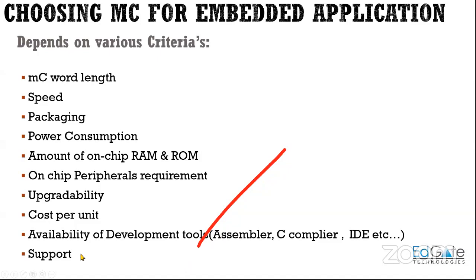Then support forums must be available, so that if you are not able to program some peripheral or something, you can ask those doubts and clarify them with the microcontroller company, right? So support forums must be available so that you will be able to program in a much faster manner and complete your product or your application within the given time. So these are the basic criteria which have to be looked into to select a microcontroller for a particular embedded application, right? So going to the next slide.